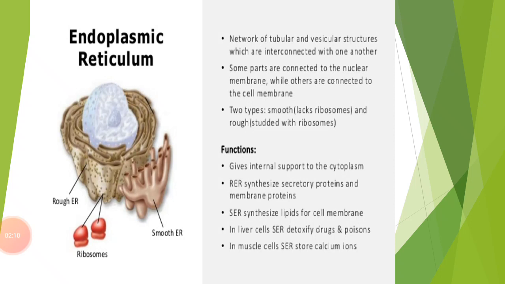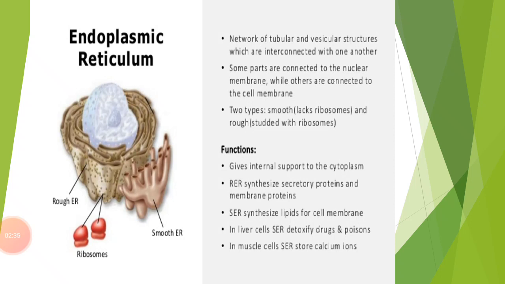It is very well developed in those cells which are actively synthesizing protein, lipids and hormones. For example, it is found in the cells of liver and pancreas. In muscles, it is commonly known as sarcoplasmic reticulum.